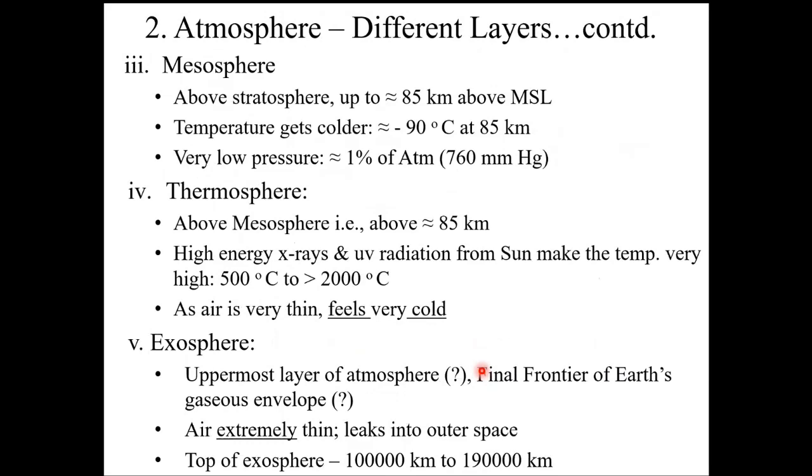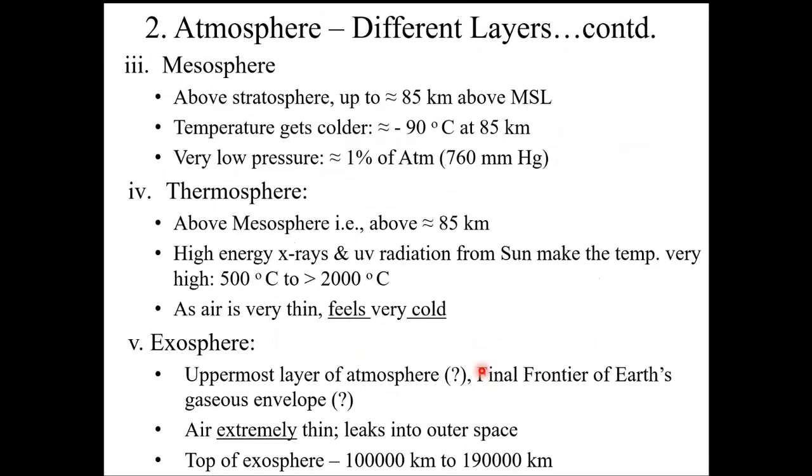It's above the stratosphere, up to about 85 kilometers above mean sea level. The temperature gets to minus 90 degrees centigrade at around 85 kilometers. The pressure is very, very low, approximately 1% of the atmospheric pressure. The standard atmospheric pressure is 760 millimeters of mercury at the mean sea level. That means the pressure is around 7.6 millimeters. 760 millimeters, 1% of that is about 7.6 millimeters. This is what we call in vacuum terminology a soft vacuum.